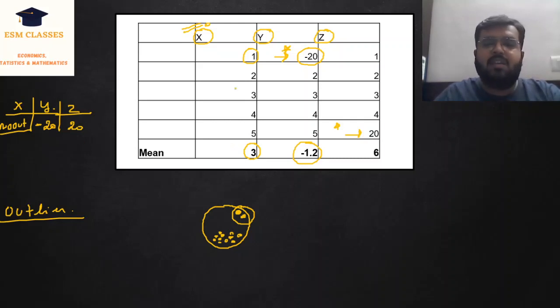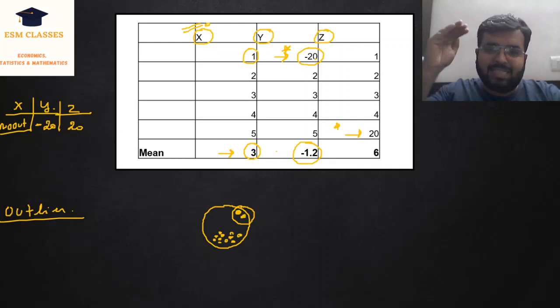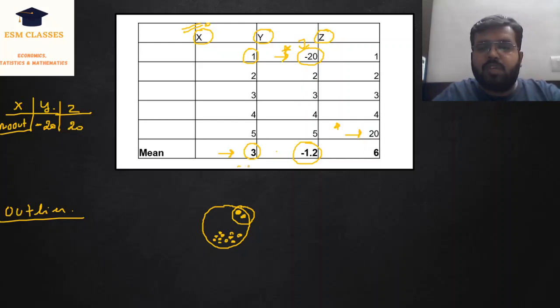So in this case, where there is no outlier, my mean is 3. In the case of an outlier, my mean is tending towards that outlier. So basically, the outlier is -20, so my mean is now reducing because of this outlier, which is -20. Now compare 3 with 6. We have outlier 20. Now the mean is biased towards the positive side because we have an outlier towards the positive side or the higher end, right?